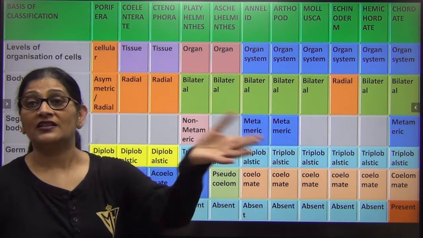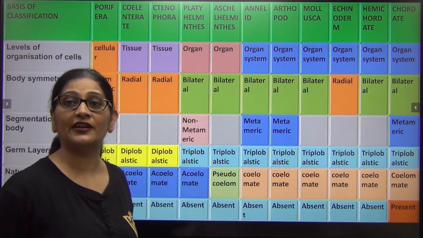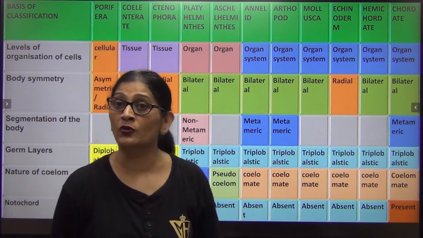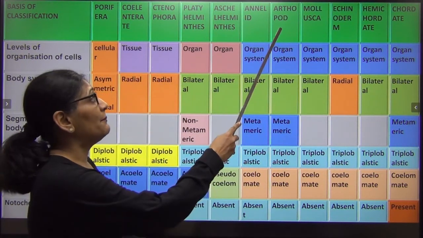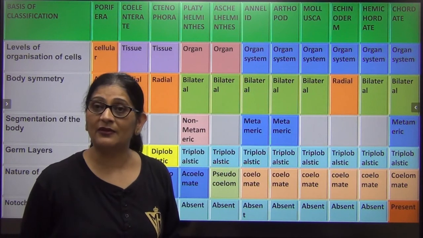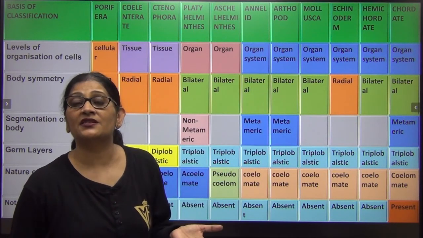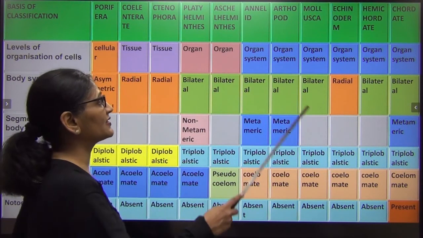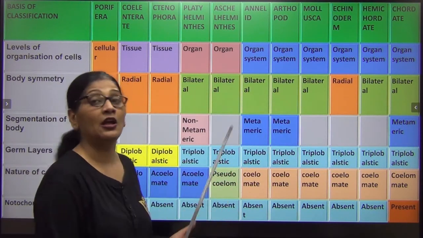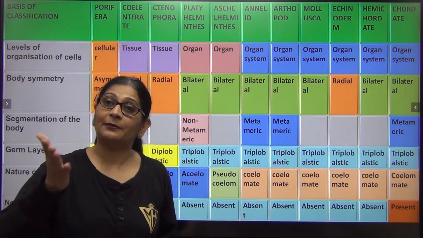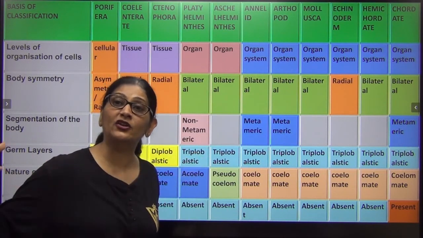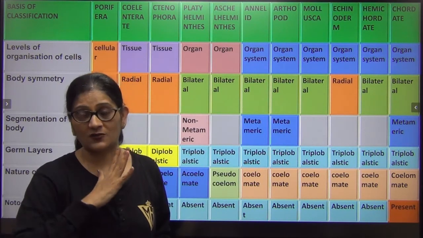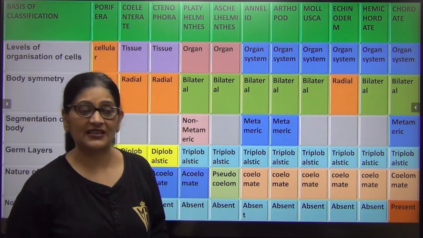Now, I have not started classification at all, but if I come to any one of them, say I tell you, give me some characters of arthropod. I have not taught you arthropod, but you can tell me, ma'am, they are all organ system level of development. In them the digestive system is complete. The circulatory system is an open type. The body is bilaterally symmetrical and metamerically segmented. That means the segments are interconnected, and new segments add from the end. An external segment due to annuli corresponds with the internal segment due to septa.